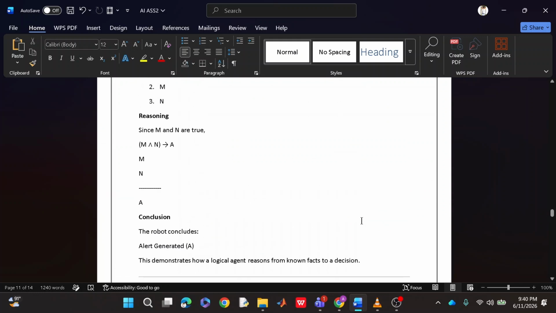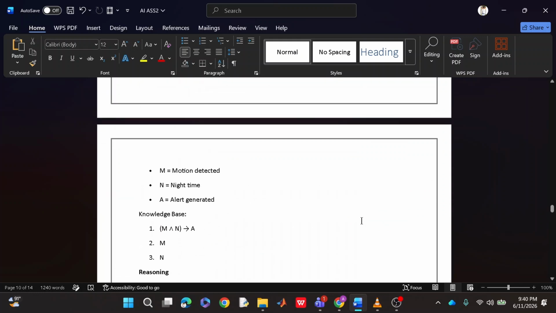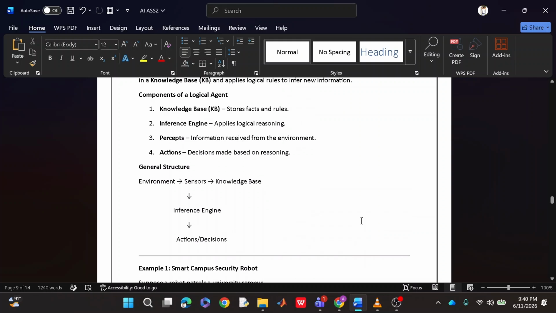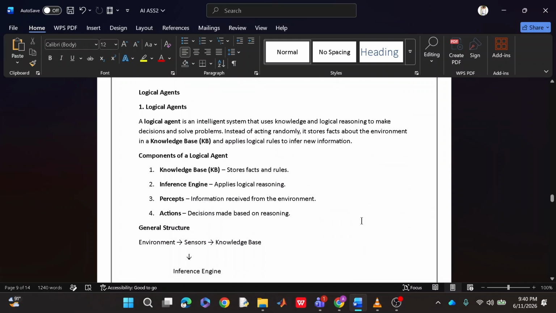Today we are working on assignment 2 of artificial intelligence, in which we will discuss logical agents and propositional logic, along with forward chaining, backward chaining, first order logic and inference in first order logic. Our first topic is logical agents.